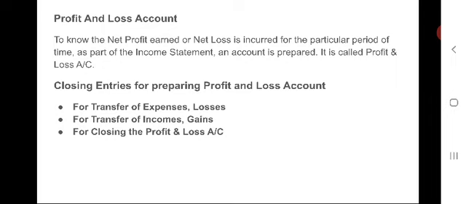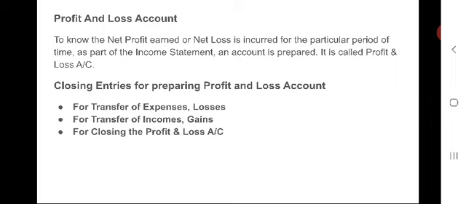Net profit is the excess of all revenues over expenses and losses, while net loss is the excess of all expenses and losses over all revenues. Profit and loss account is prepared for a particular period of time, hence it is headed as profit and loss account for the year ended. That means the last day of the accounting period.